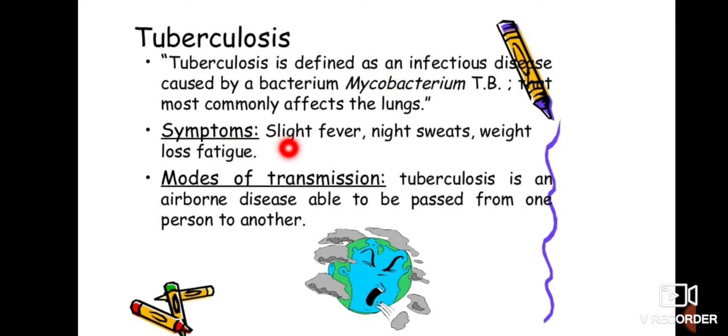And symptoms, yes, you have to write down symptoms below the disease. Slight fever, night sweats, weight loss, fatigue, these are all symptoms. When anybody is suffering from tuberculosis, then these symptoms can show that the person is suffering from that particular disease. And yes, it is very important to know the mode of transmission of this particular disease. Tuberculosis is an airborne disease able to be passed from one person to another. So children, you have to make this chart like this, and many diseases you can write down, note them down there, so it will be helpful for you.